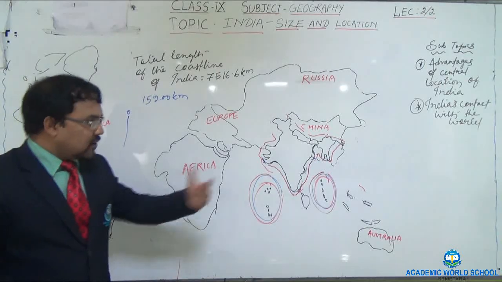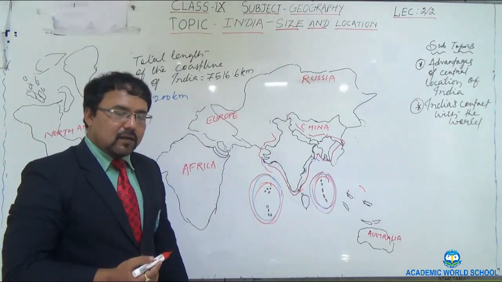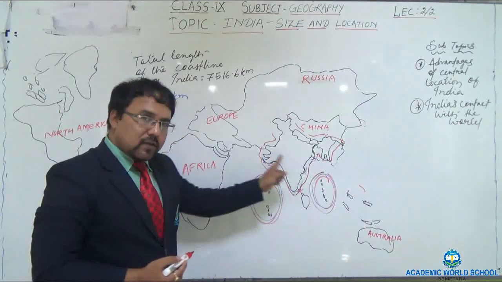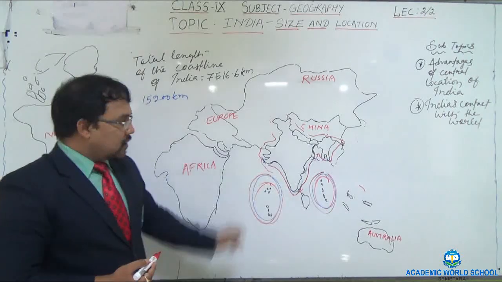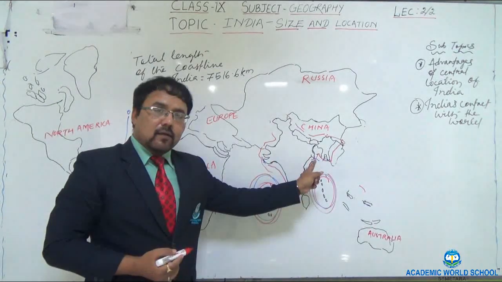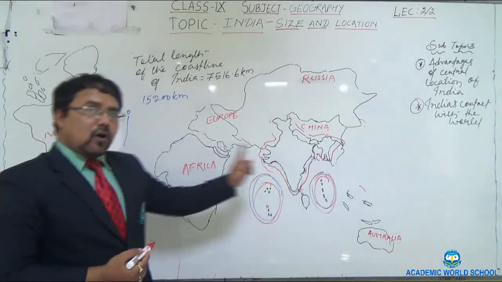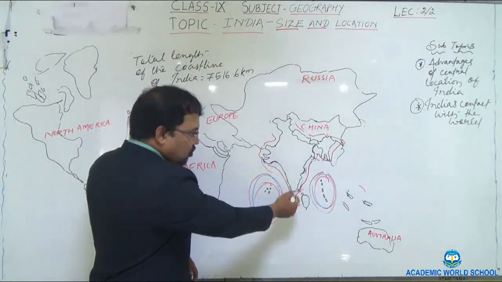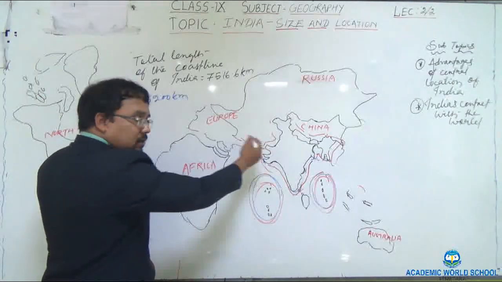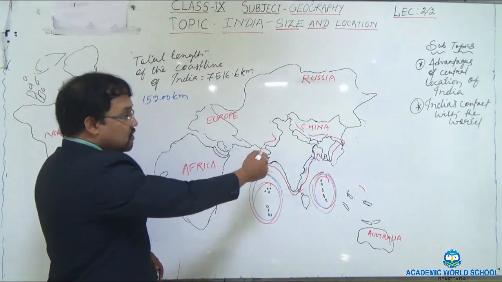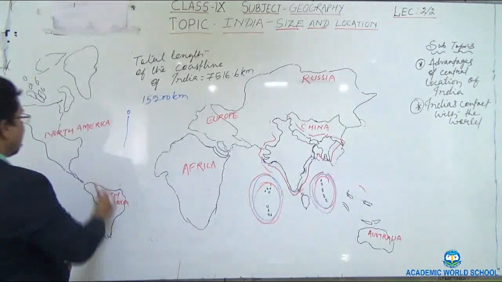So see what is the significance of the central location of India. Once again I am repeating. Because of the central location of India, India is having contact with all the countries of the world. Basically because of the long coastline, it establishes India's contact with almost all the countries of the world. From the western coastline, you can visit Middle East Asian countries, West Asian countries, then Europe, Africa, South America, North America.